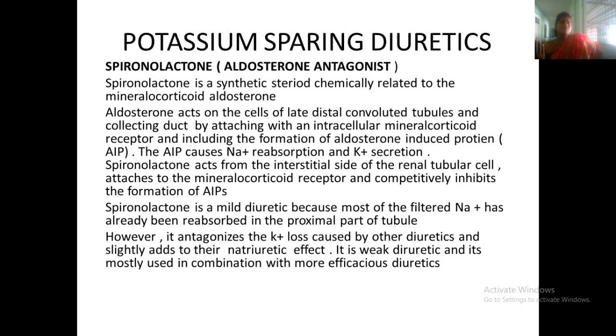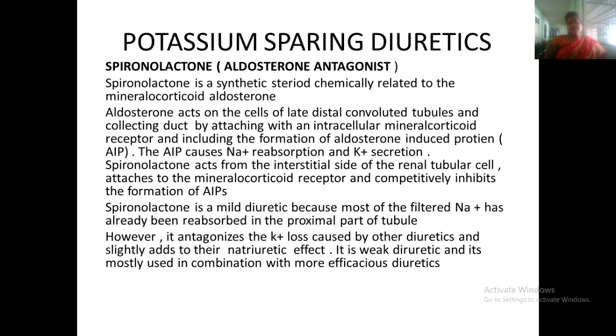This aldosterone induced protein causes sodium to be reabsorbed. Whatever sodium is in the convoluted tubule will be reabsorbed, and the potassium will be secreted. So this is the action.